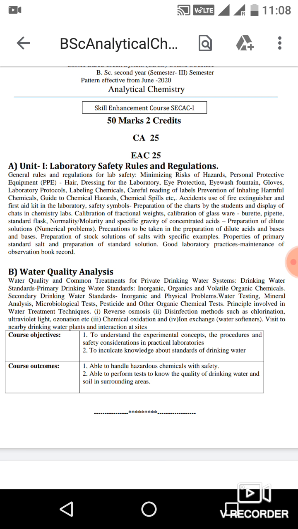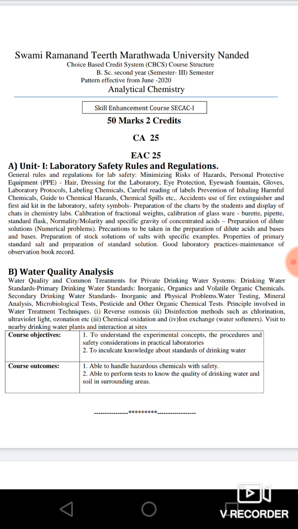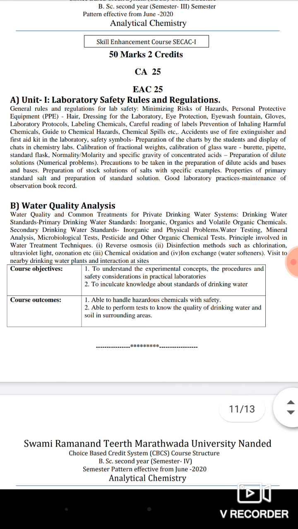preparation of dilute solutions, precautions to be taken in the preparation of dilute acids and bases, preparation of stock solutions of salts with specific examples, properties of primary standard salt and preparation of standard solution, good laboratory practices, maintenance of the observation book record. This is about the A section.